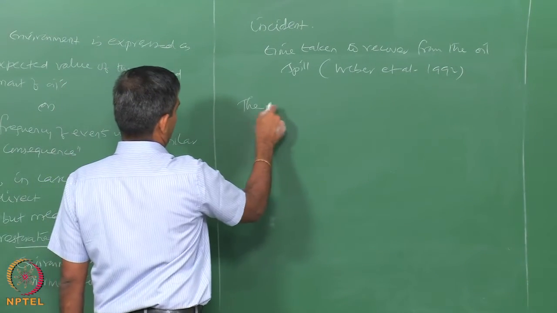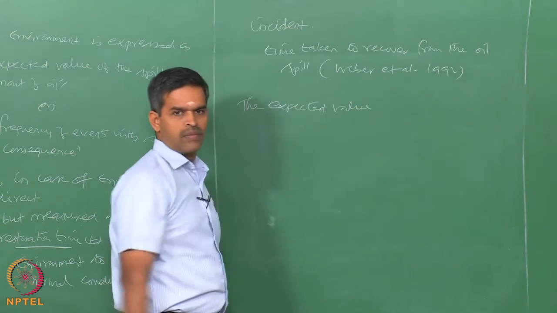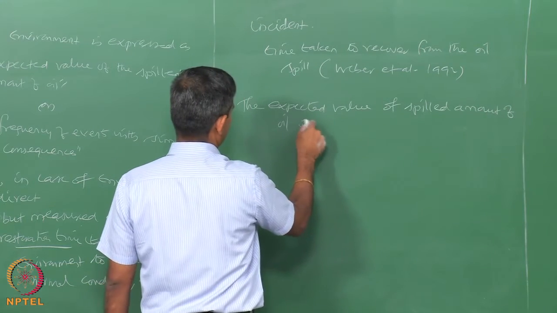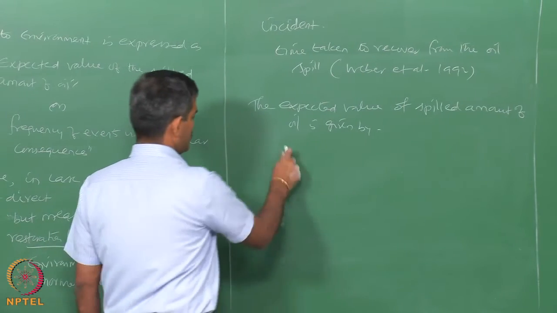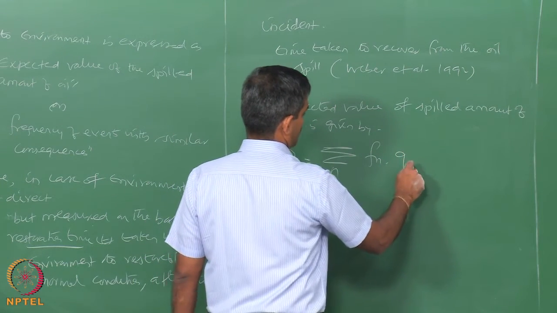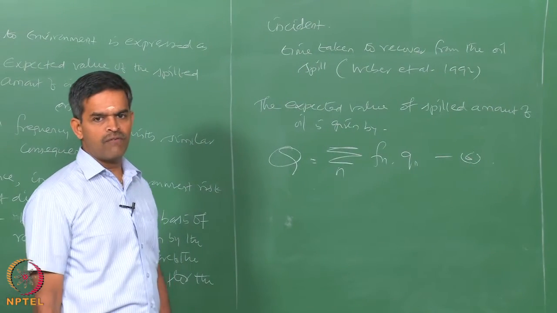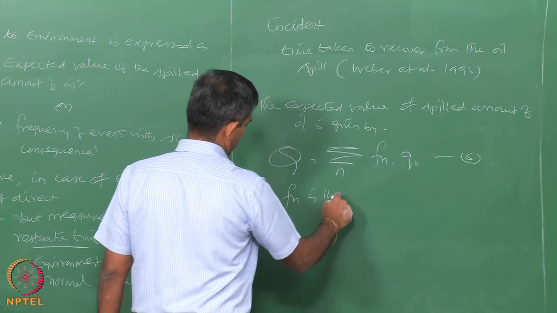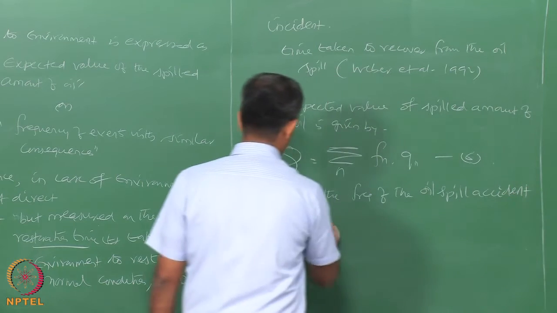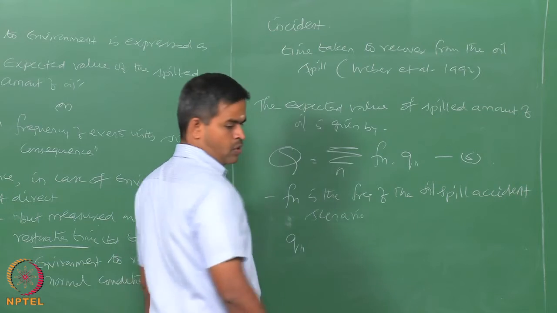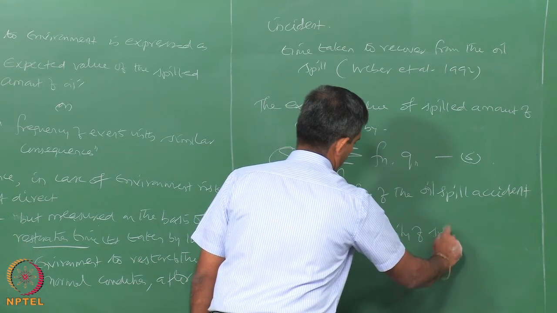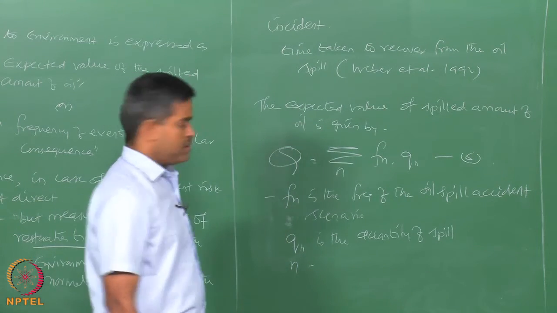So, therefore, the expected value of spilled amount of oil is given by Q is equal to the expected amount, summation of all the events, Fn multiplied by Qn, where Fn is the frequency of accident scenario, Qn is the quantity of spill, and n is the scenario.